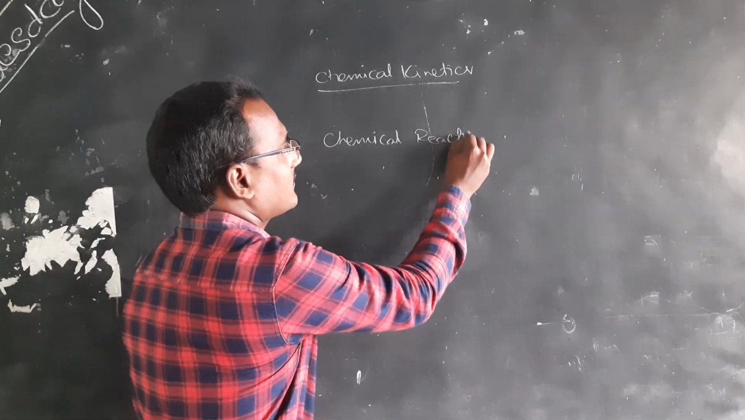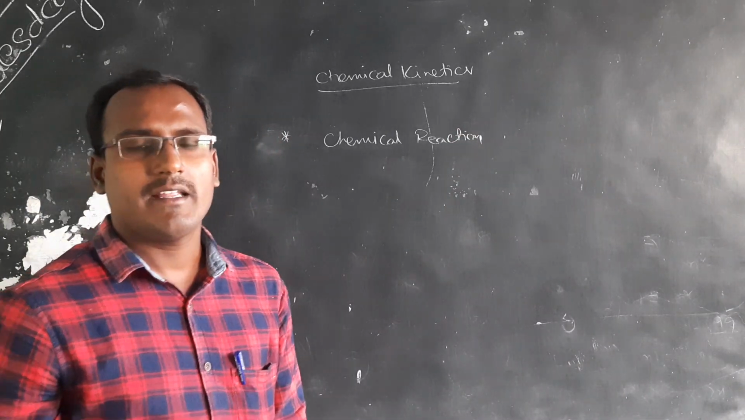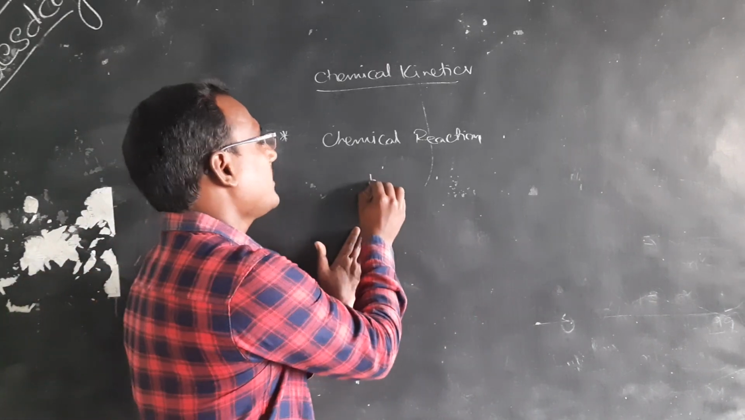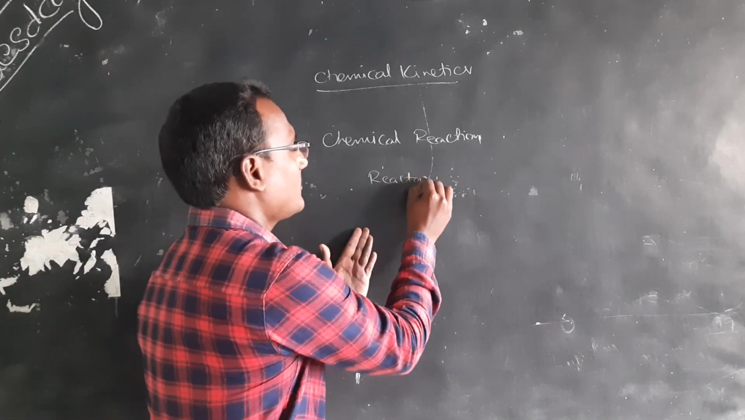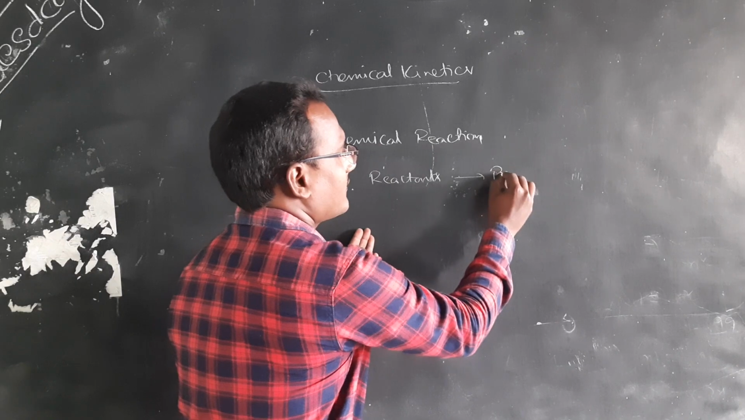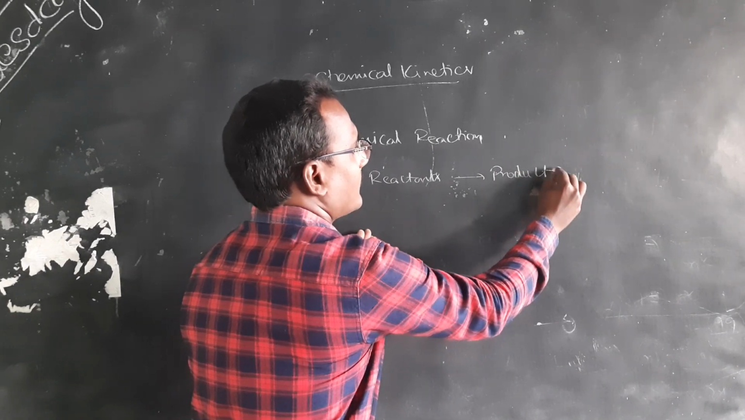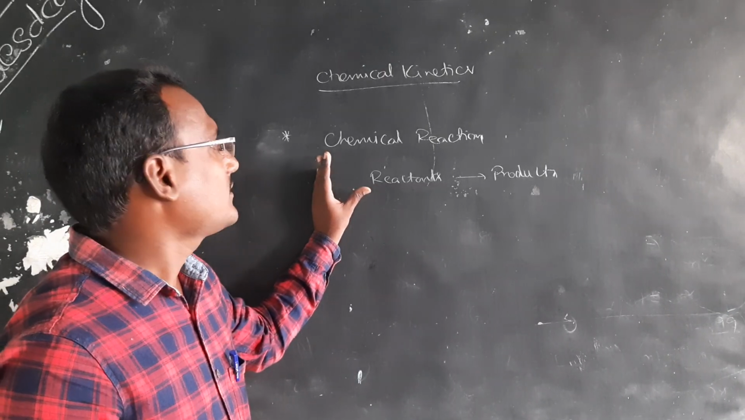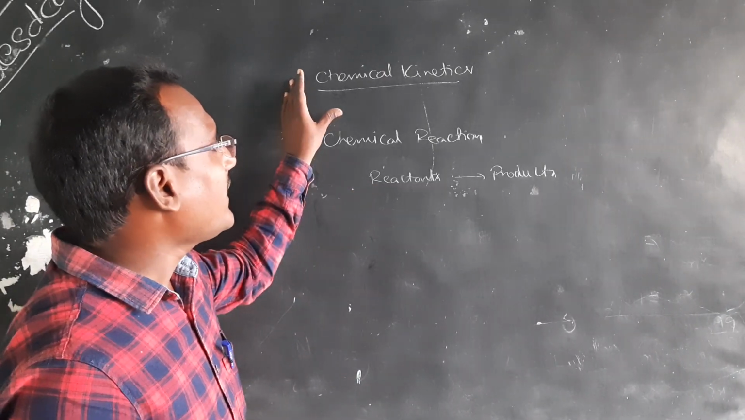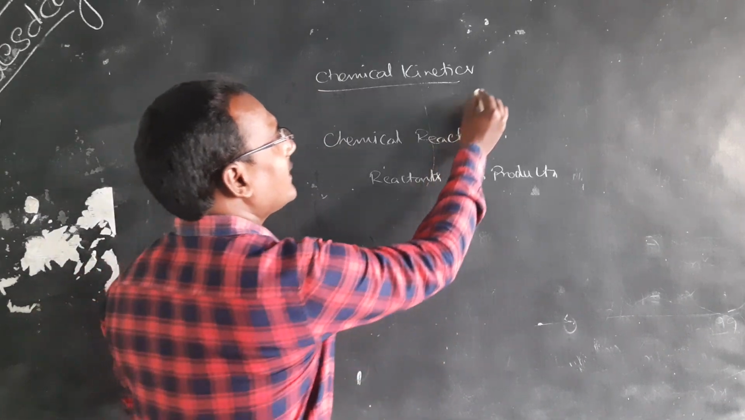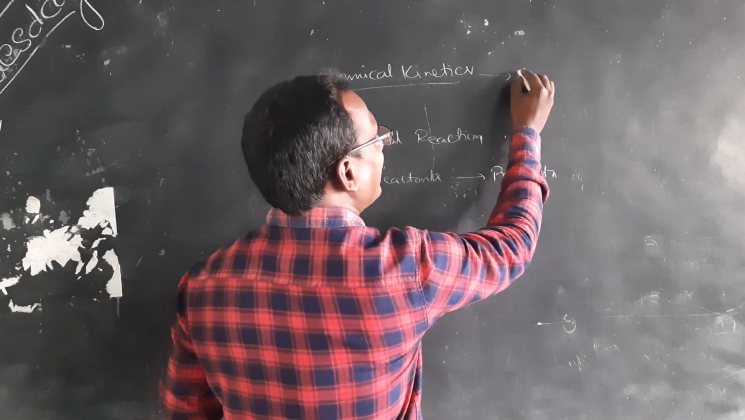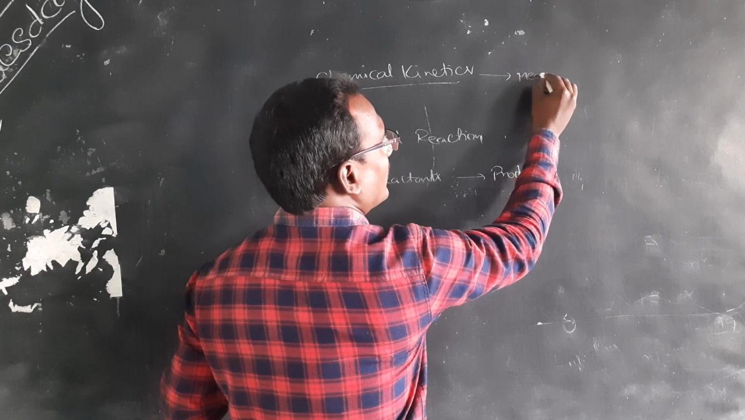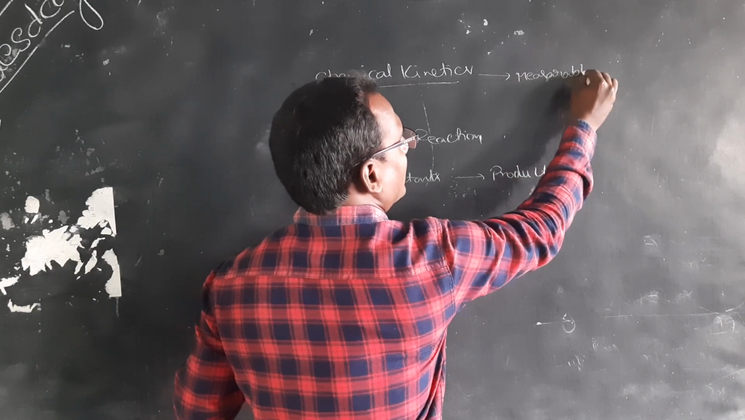A chemical reaction is nothing but the reactants being converted to the products. This type of reaction is called a chemical reaction. In chemical kinetics, we will learn about the kinetics of a chemical reaction. That means, what is the measurable rate? That is the rate of reaction.